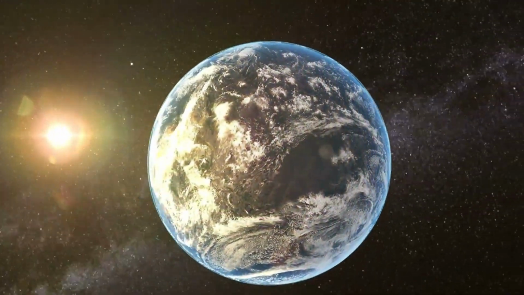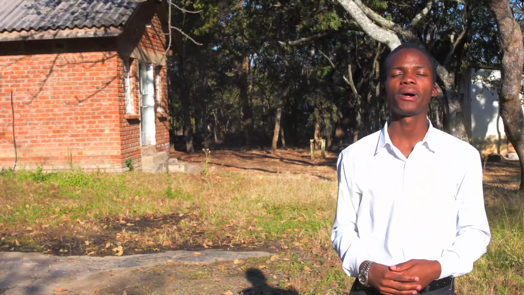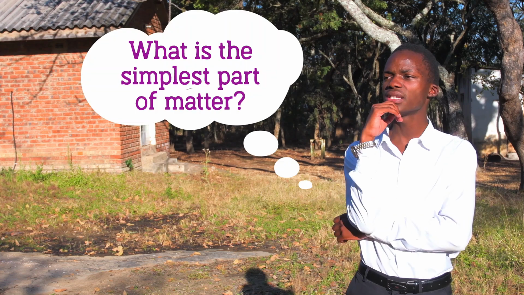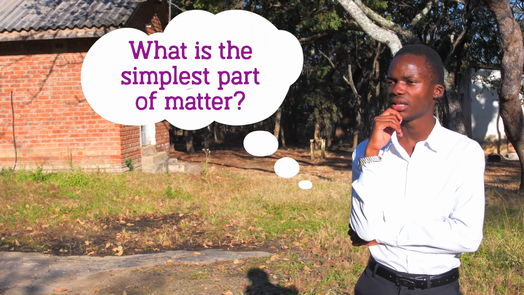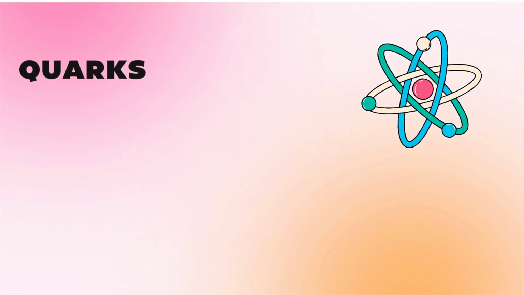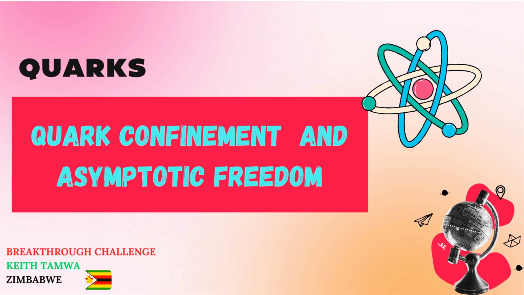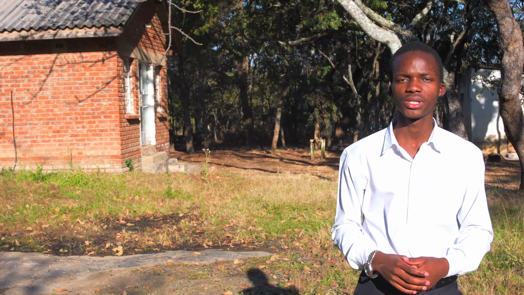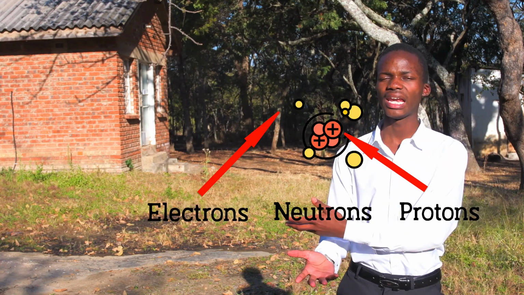Our whole world is made up of matter. Matter is anything that occupies space and has mass. But what is the simplest part of matter that we can ever find? And how does it behave? Well, matter is made up of atoms, and atoms comprise subatomic particles, which are protons, neutrons, and electrons.